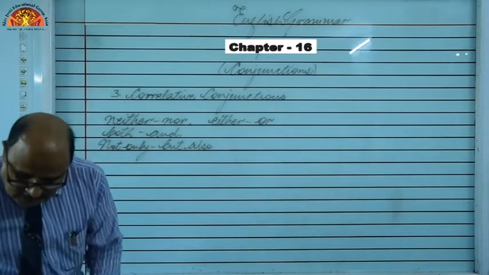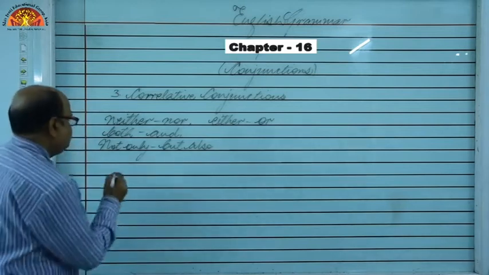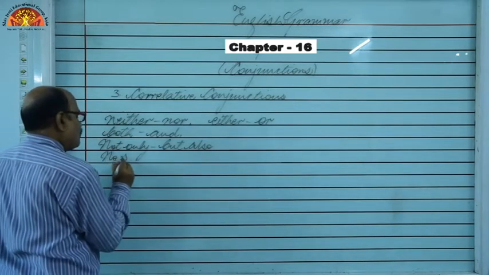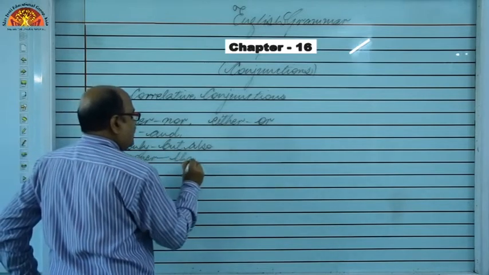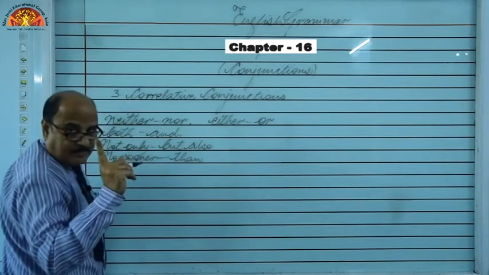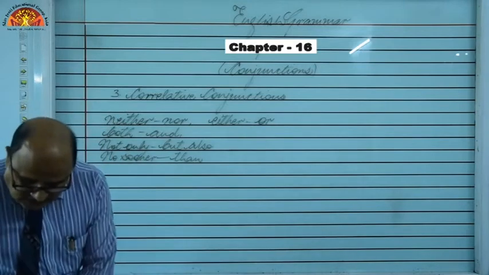Okay, students? Next is no sooner, the second part is than, THAN, not THEN.